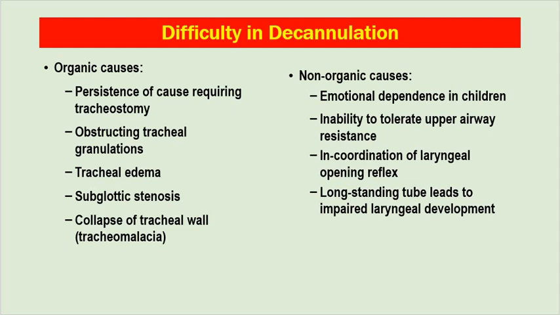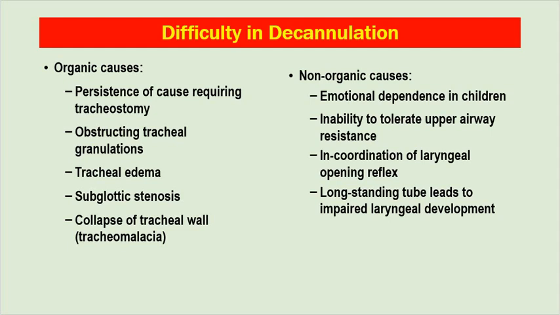Obstructing tracheal granulations, as with the metallic tubes, granulation tissues are common and they might lead to difficulty in decannulation. You should remove the granulations and we can do decannulation. Tracheal edema, because of inflammation, trachea becomes edematous and that also leads to difficulty in decannulation. Subglottic stenosis, when you perform high tracheostomy, there might be subglottic stenosis.